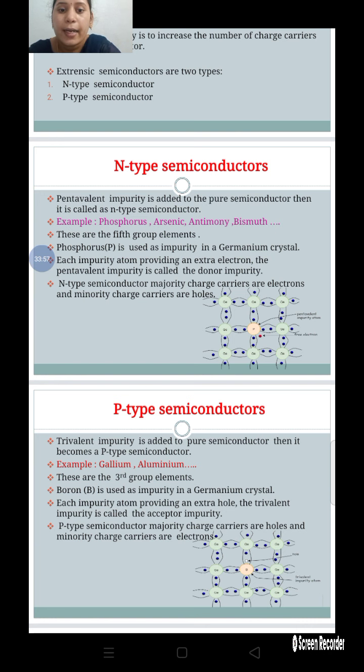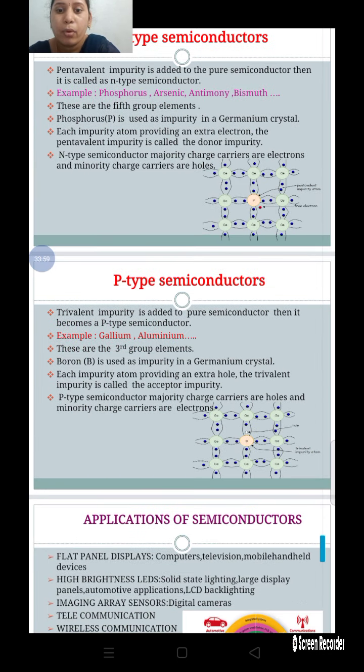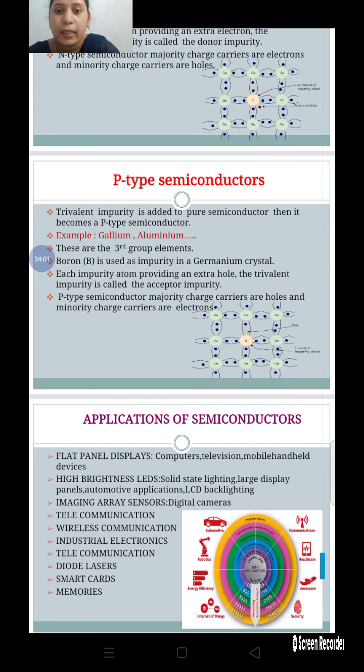Next, let us discuss the P-type semiconductors. What is a P-type semiconductor? Intrinsic semiconductor plus third group elements is called a P-type semiconductor.